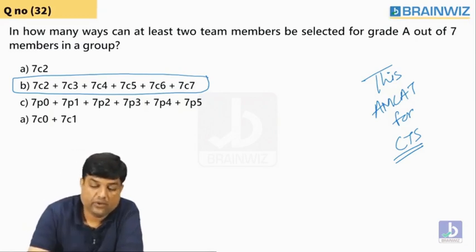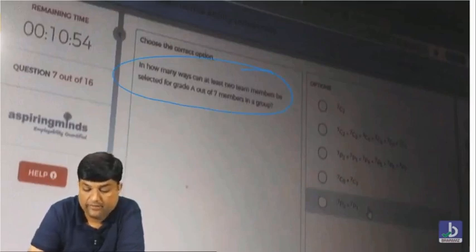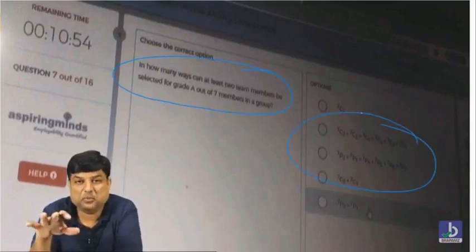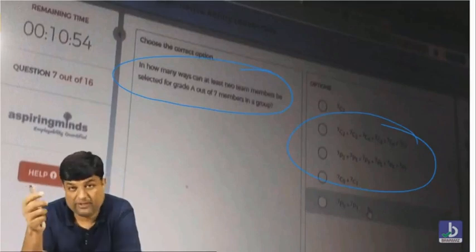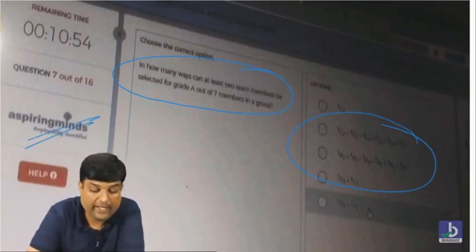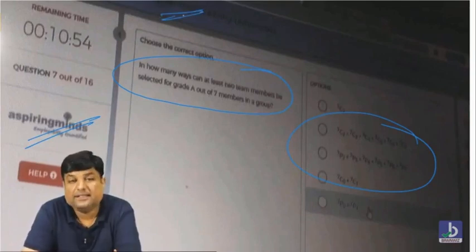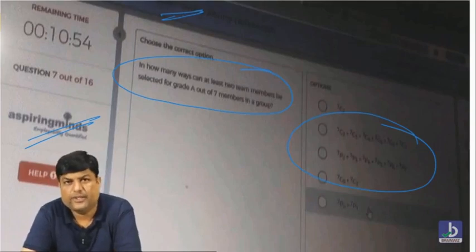Let's see the question, what has been given to you. This is the question given to you. How many ways we can select, this thing. So this is all the series. If you can see properly, just check it out here. If it is visible for you, I don't know whether it is visible or not, but this was given in the Aspiring Minds, that is AMCAT, for Cognizant. It is written here for Cognizant. Hold on, guys, this is a screenshot we have got from the students so that they can do it.